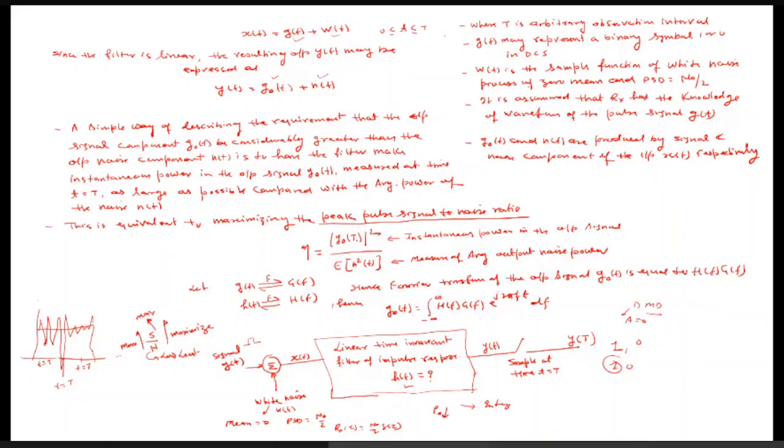So g0(T) whole square is nothing but the instantaneous power of the output signal, and E[n0 square(t)] is the measured average output noise power. Our aim is to calculate these two parameters. If we are able to calculate these two parameters, then we can maximize that ratio and get the value of h(t). So let us see how we can calculate.